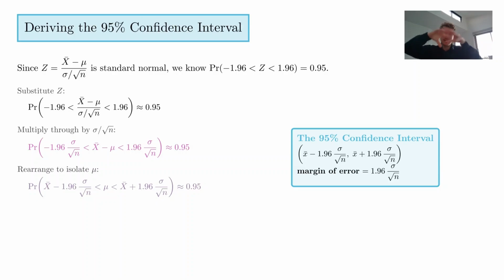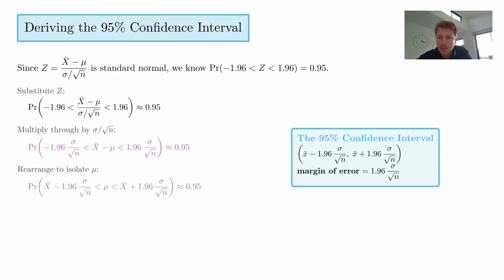Because we know that we're talking about a probability density function here, we need the area underneath the entire thing to be equal to 1, because everything is contained underneath the curve. And so, thinking pictorially, we need 95% of the data to be in the middle. It turns out that, yep, this is what you need to do. And then you just rearrange these inequalities like you would rearrange equations. And so you end up with this.